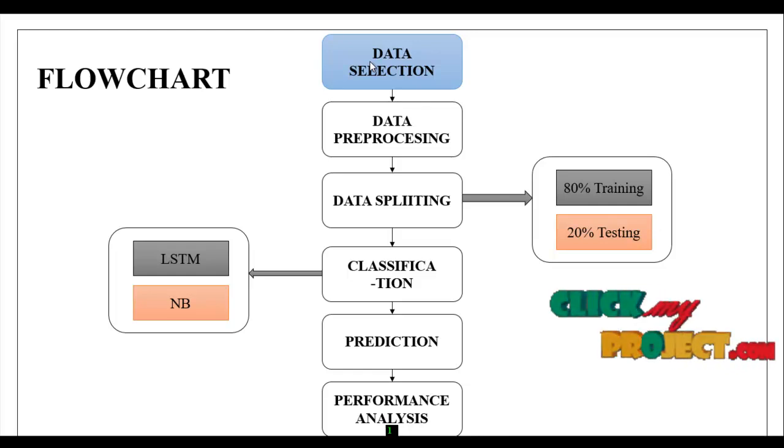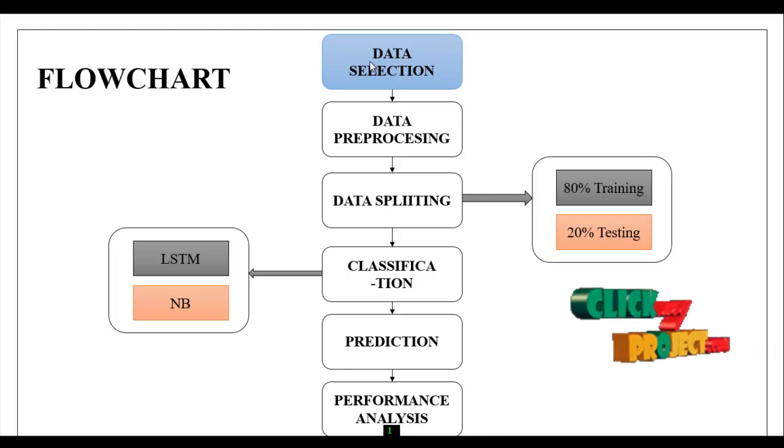First we are checking the missing values, how many values are missing. After that the label encoding, which means we are converting strings to integers. After that the data splitting process, based on 80% training and 20% testing. So this is based on the splitting ratio. Training and testing means our data is split in the 8:2 ratio.